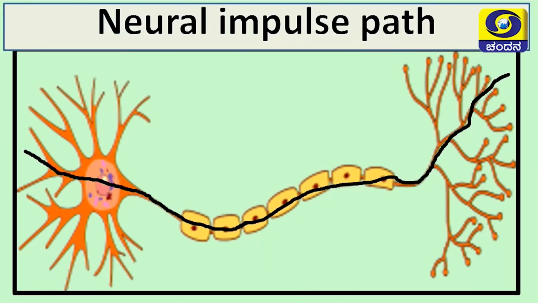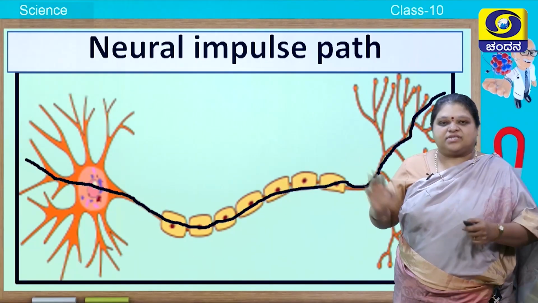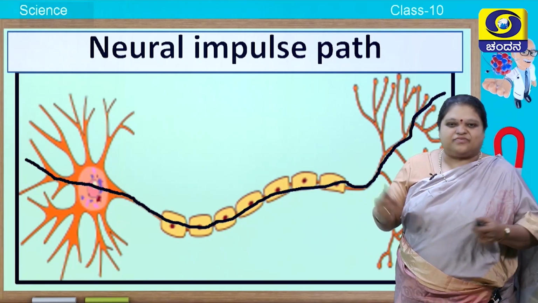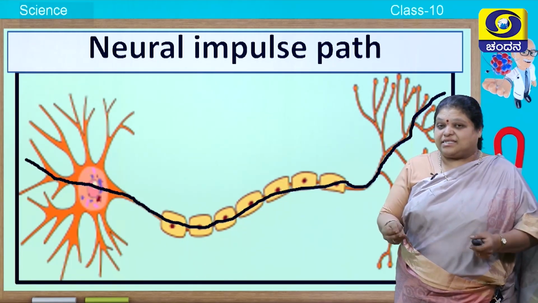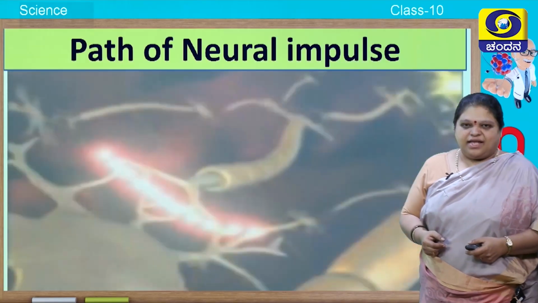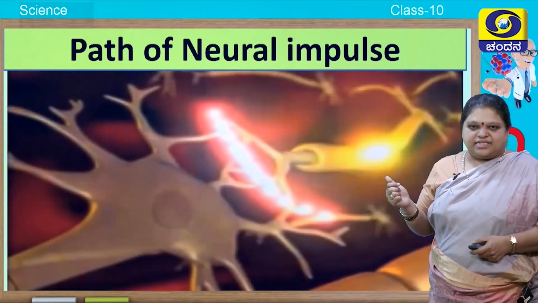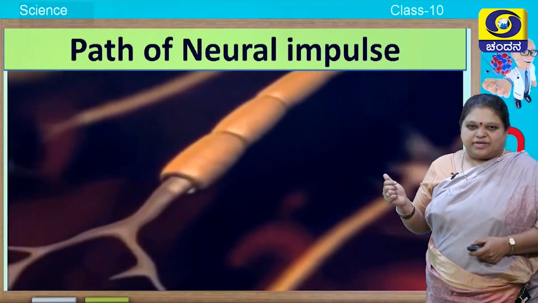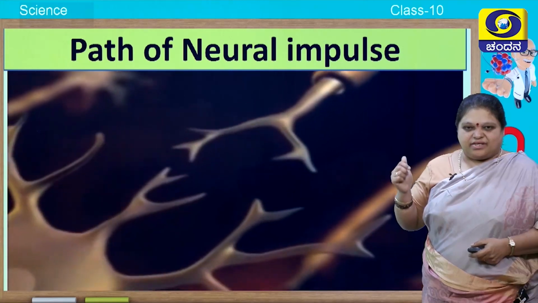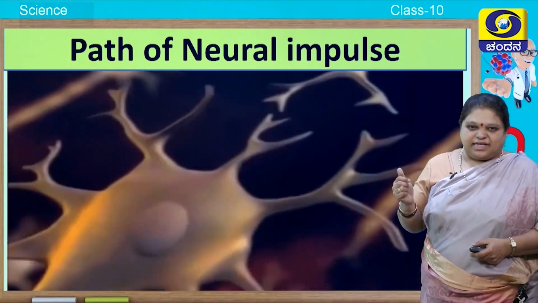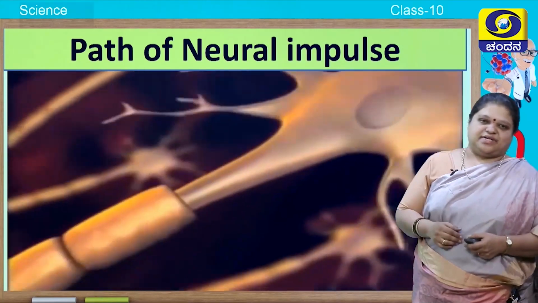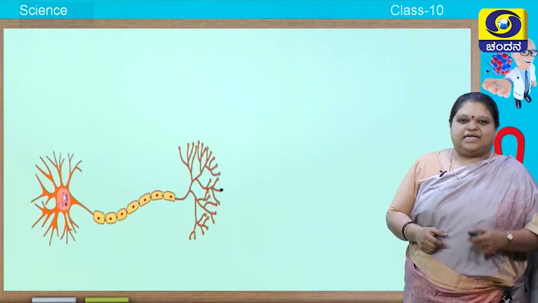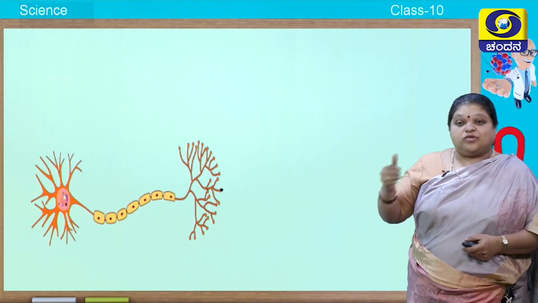So, the signal or the impulse moves like this. This is the path of the signal or the movement. You call it an electrical impulse. Next, here you can see the video. It starts with the dendrite, then goes to the cyton, then to the axon, and finally the nerve endings. Now, let us imagine there are two neurons.